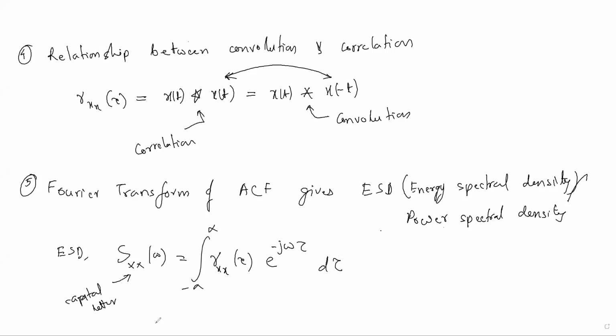In reverse, Rxx(tau) is the inverse Fourier transform, with formula 1/2 pi integral from minus infinity to infinity of S(omega) e to the power j omega tau d omega. You should know these formulas.